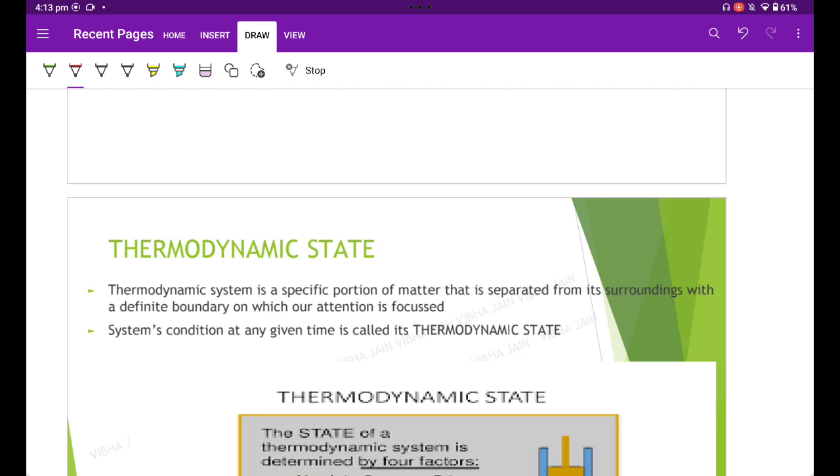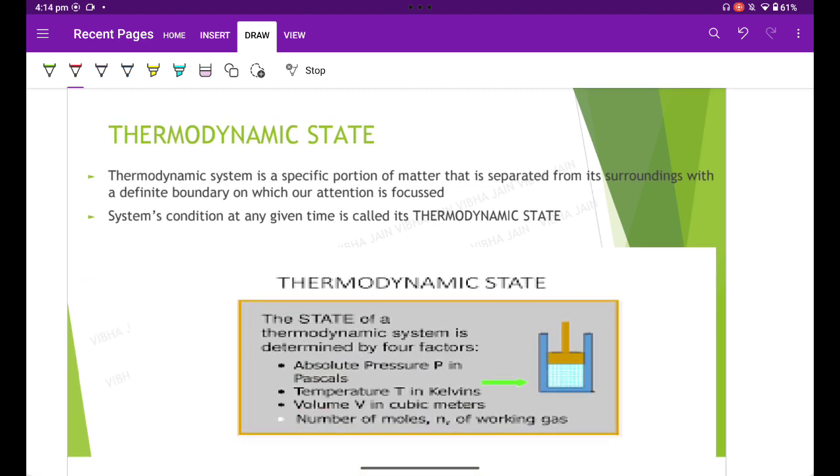Then we should be aware of what a thermodynamic state is. A system's condition at any given time is called its thermodynamic state. For a gas in a cylinder with a movable piston, the state of the system is identified by the temperature, pressure, and volume of the gas. These properties are characteristic properties that have a definite value at each state and are independent of the way in which the system arrived at that state.